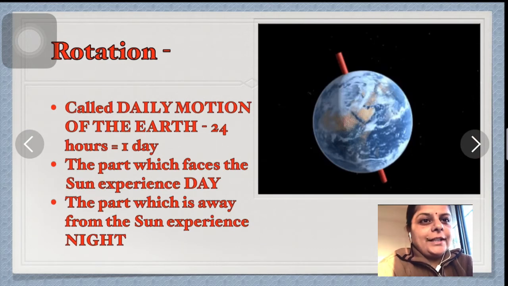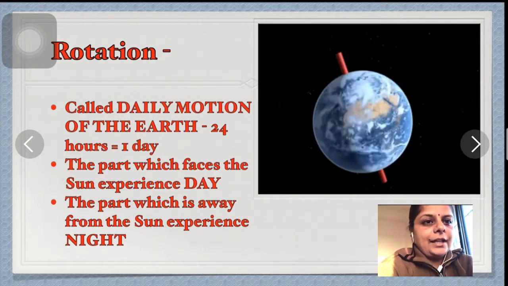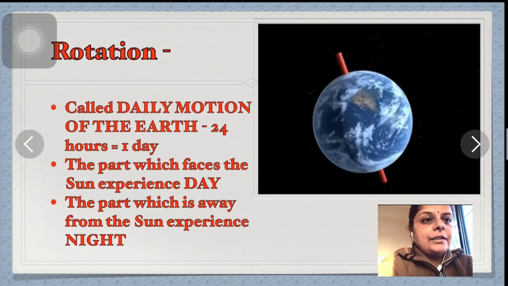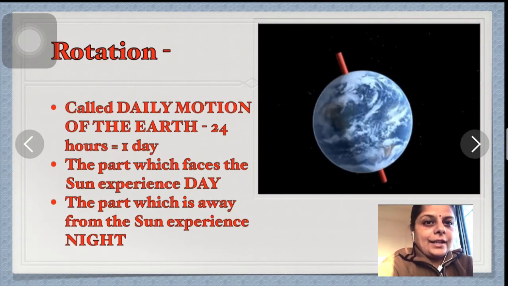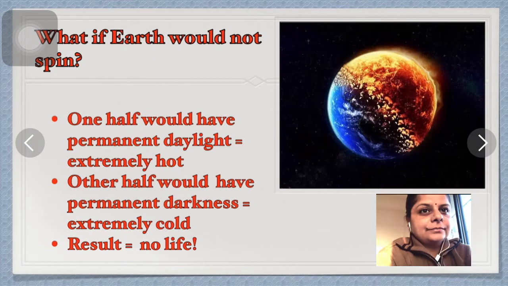Rotation is called the daily motion of the earth. Rotation takes 24 hours, which makes one day. While the earth is rotating, the part which faces the sun experiences the day, and the part which is away from the sun experiences the night. You can see in this image the earth is rotating on its imaginary axis.